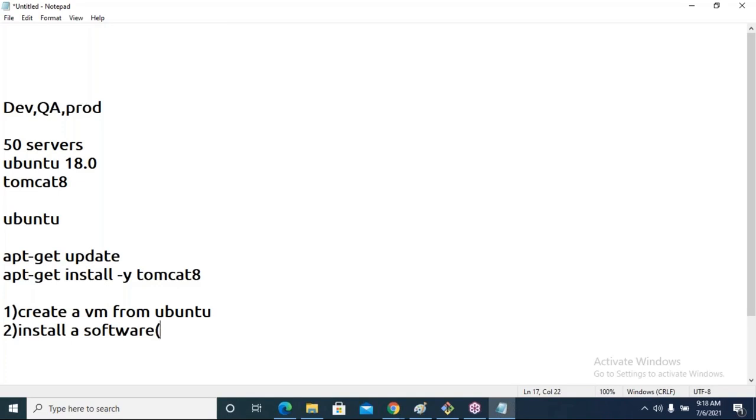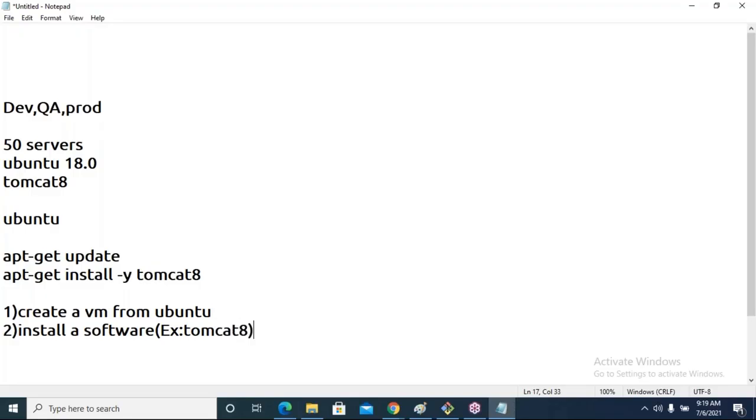It can be your company software, or a web server, or IIS server, or app server. Just for example, I have taken Tomcat 8. In the place of Tomcat 8, you can take any software. So install a software. Let us say the software is Tomcat 8.